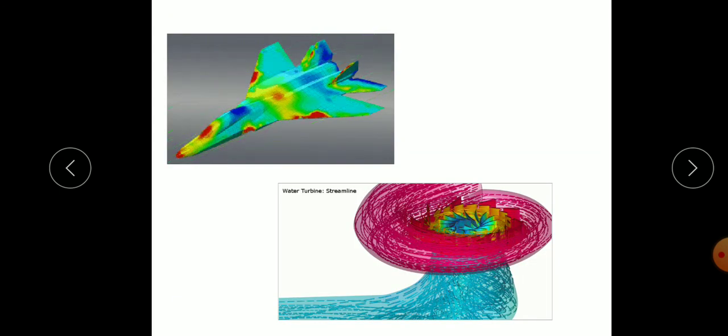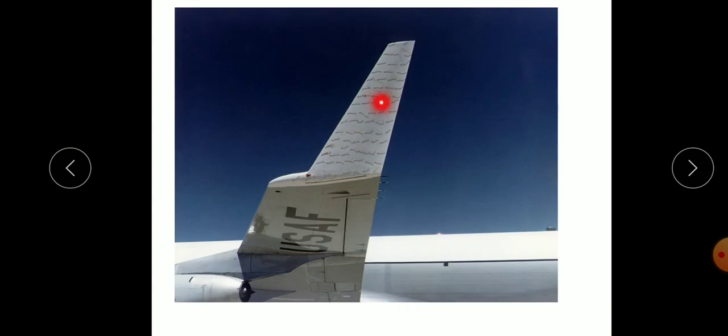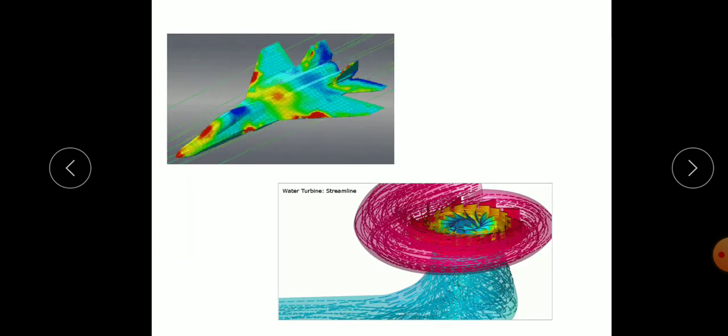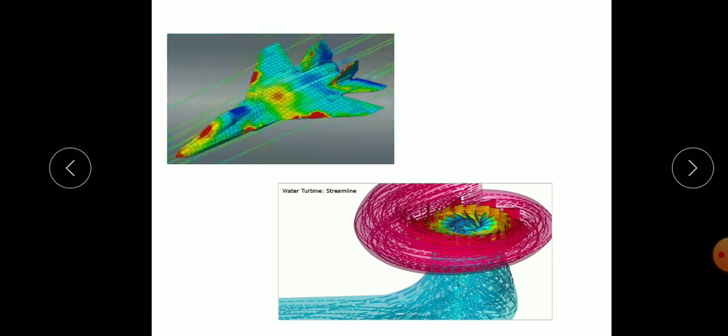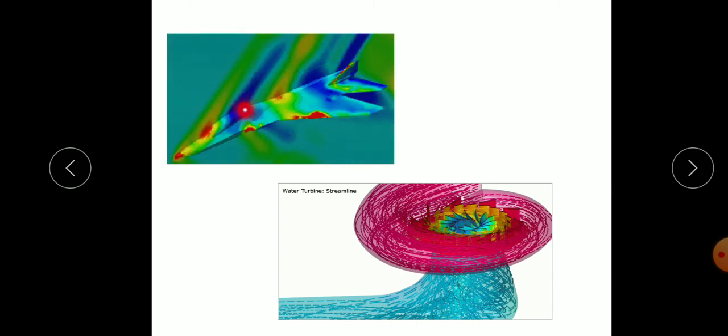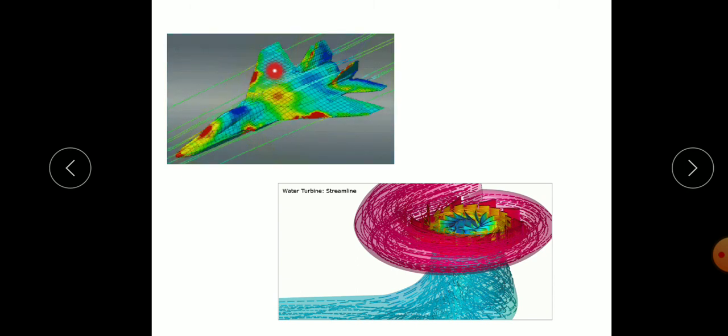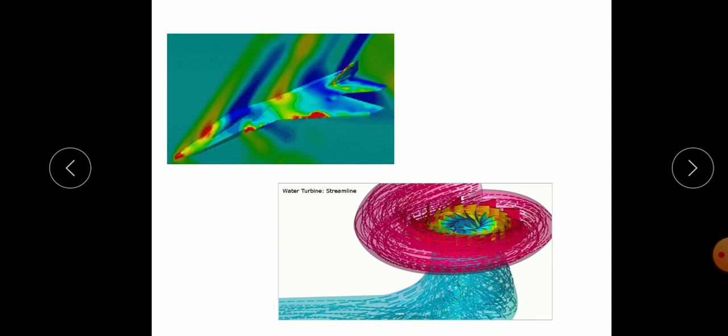The previous ones are the experimental techniques. Now there is software available to see how the flow will take place. ANSYS or CFD, computational fluid dynamics software, is used to analyze the flow patterns. In this aircraft we can see the different regions according to the forces acting. The red is the higher intensity, blue is lower. By giving different colors we can see the different flow patterns.